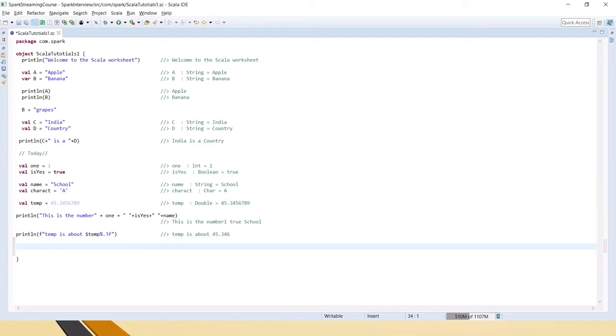And when you want to use this, you can also use it by giving the plus symbol. I mean, this is for concatenation, or you can just use this dollar sign, which indicates the variable name. So inside these double quotes, if you give the dollar sign, it will consider that as a variable name.